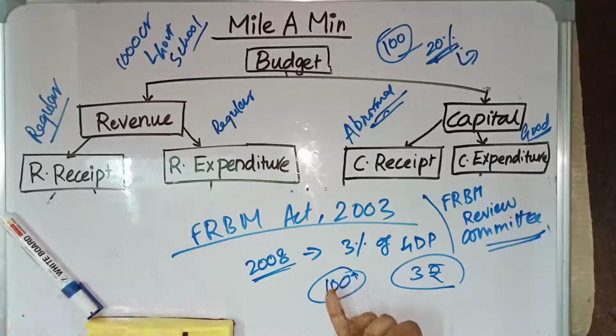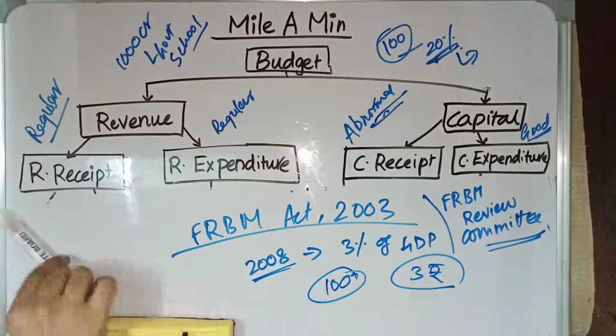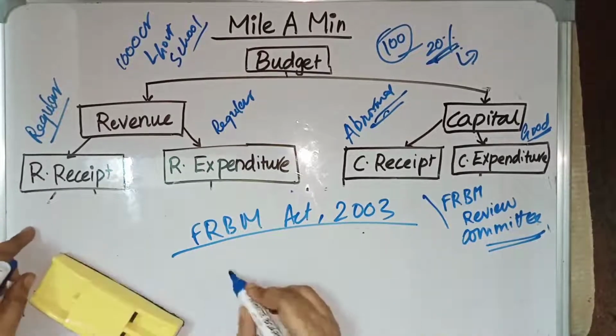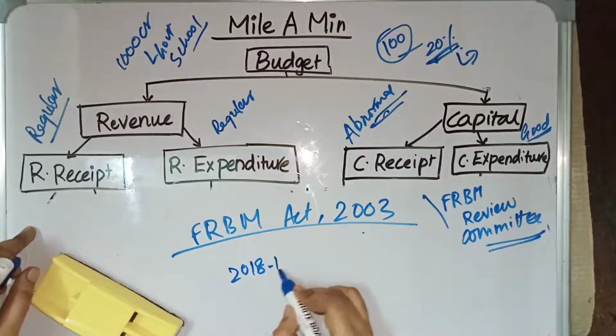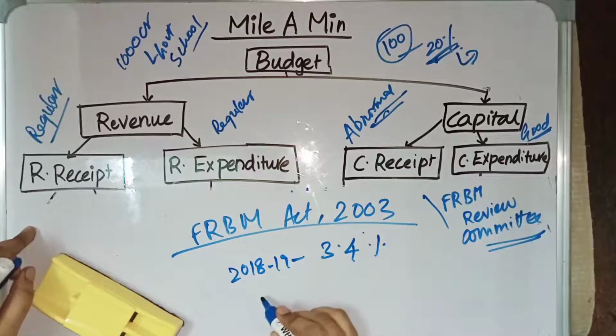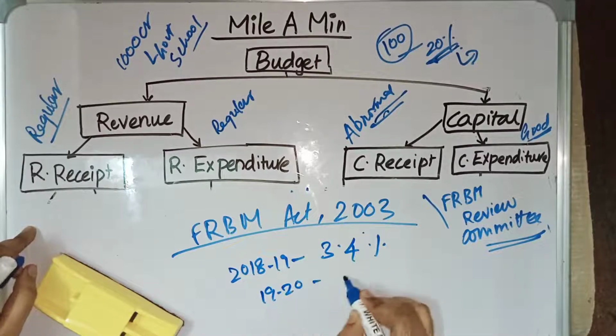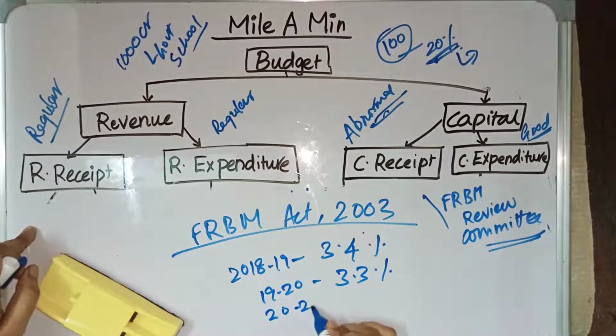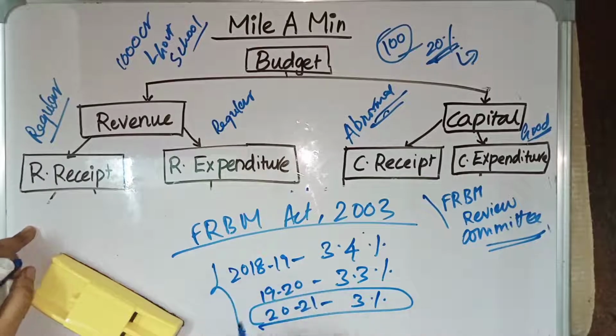So the 2008 target was actually shifted and we made it 2018-19, when the fiscal deficit should be 3.4%. In 2019-20 the fiscal deficit should be 3.3%, and in 2020-21 it should be 3%. This is what was said at last.